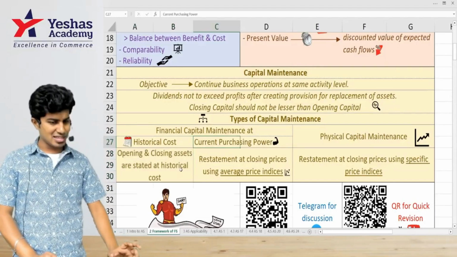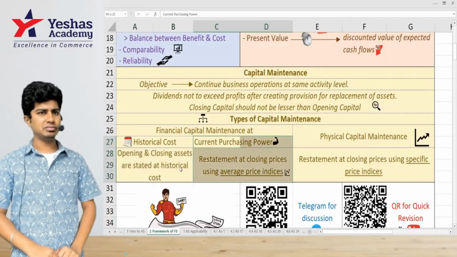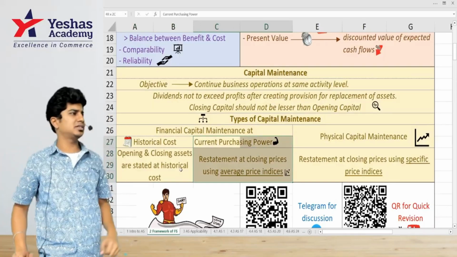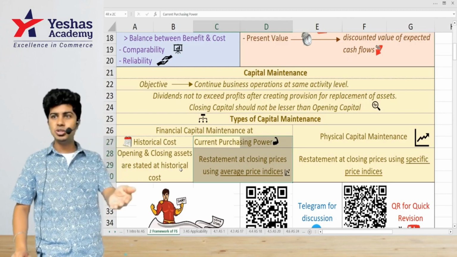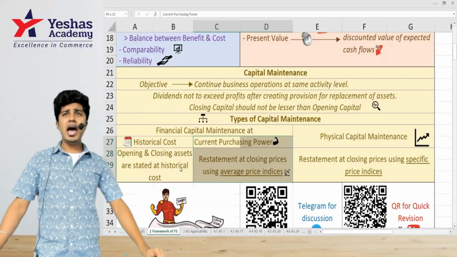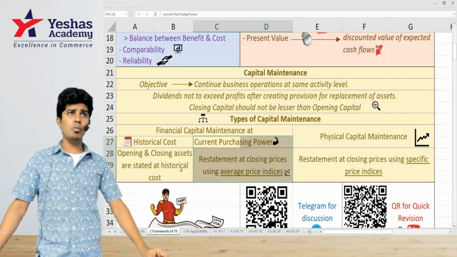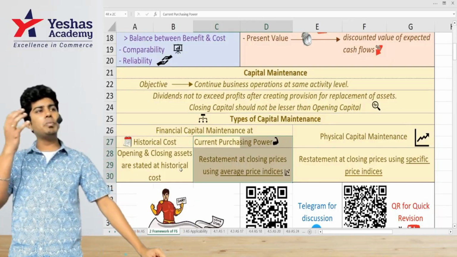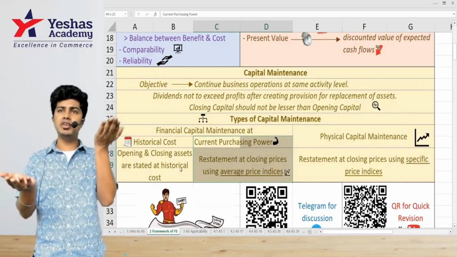Next one is current purchasing power. I will take the average price index. Average price index is usually given for the entire industry as well. They'll say the FMCG sector average price index basis has become 115. What do you mean by 115? If it was 100 rupees last year, now it has become 115.